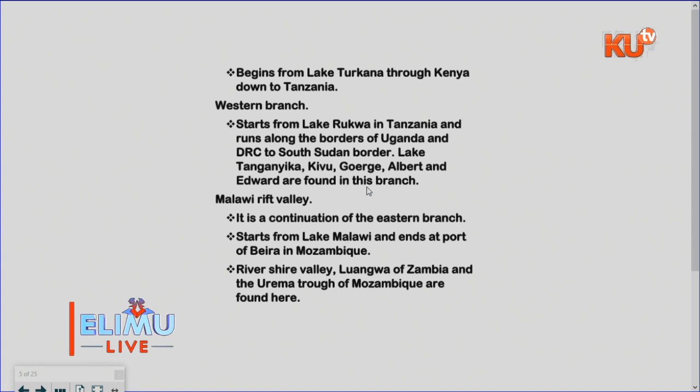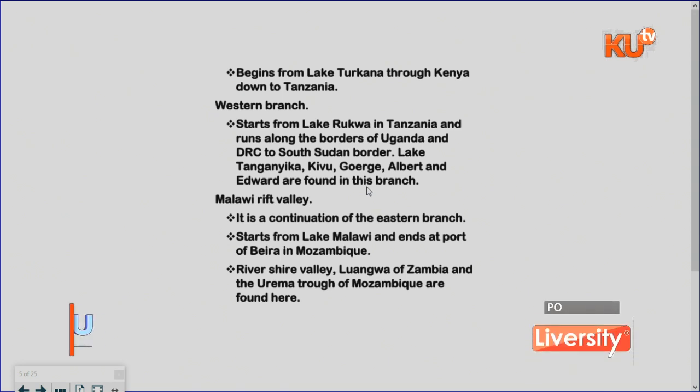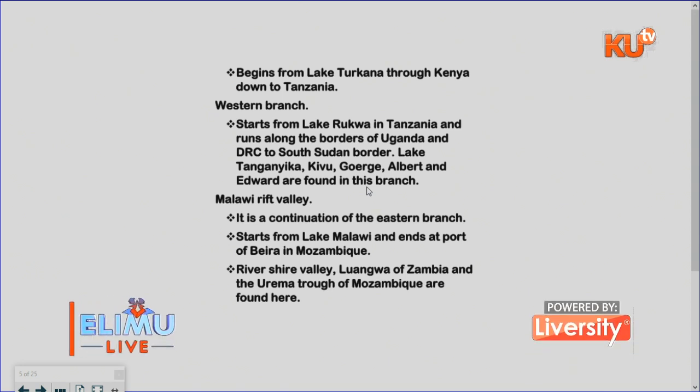Then the western branch starts from Lake Rukwa in Tanzania, runs along the borders of Uganda and DRC to South Sudan, which borders Lake Tanganyika, Kivu, George, Albert, and Edward, which are found in this branch. Maybe you don't know where those lakes are found.